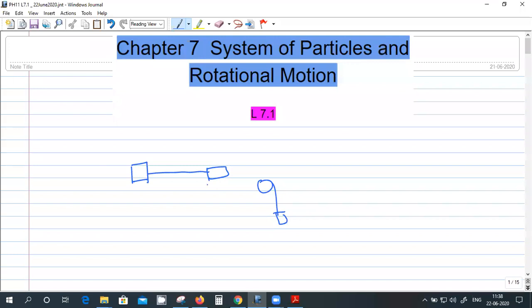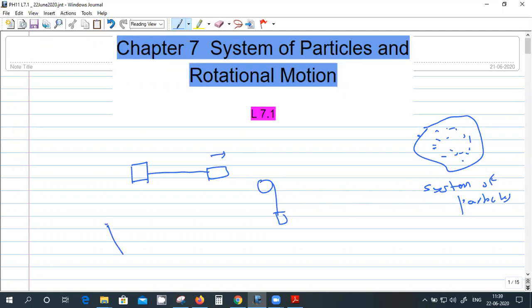These are a finite number of masses or particles. But when you consider a large number of particles, this becomes a system of particles. Here we have either studied the translational motion of the object, or, if it is moving in a circle, the circular motion.